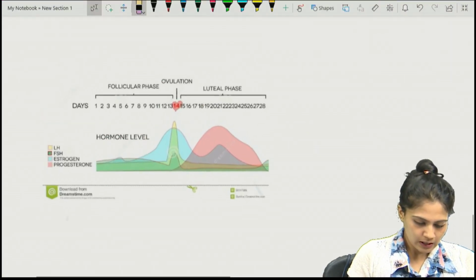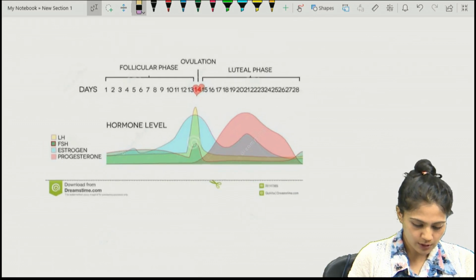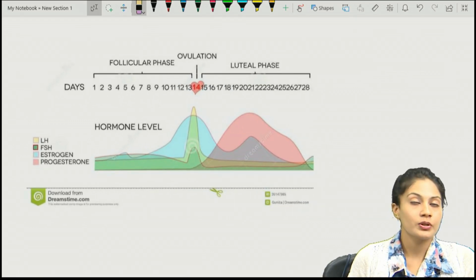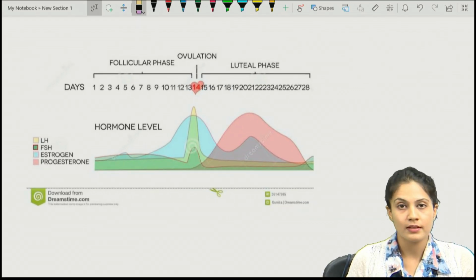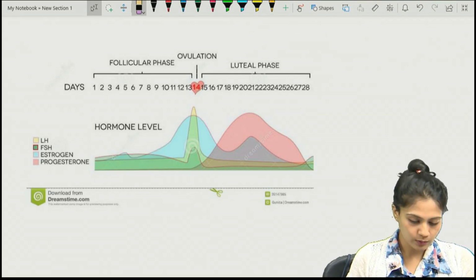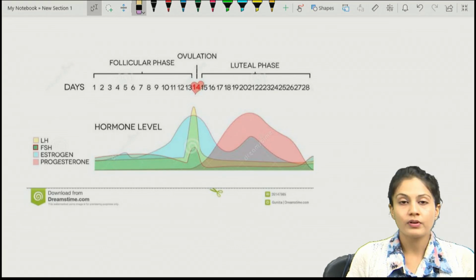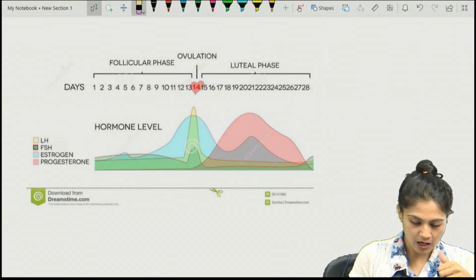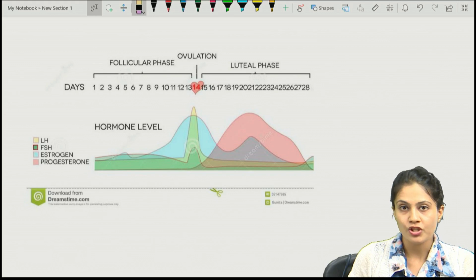So regarding the ovulation and menstrual phase, you learn a lot about this in gynecology, so we will stick to some concepts and move on to the next question. You can see the various hormones which are released during the ovulation, right?